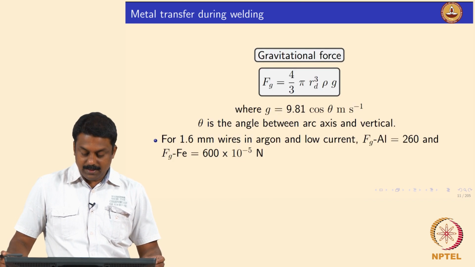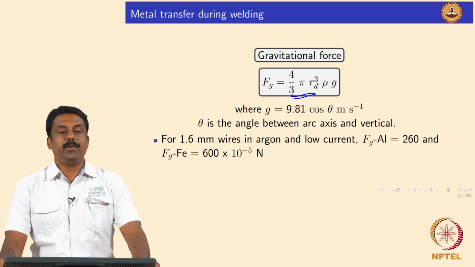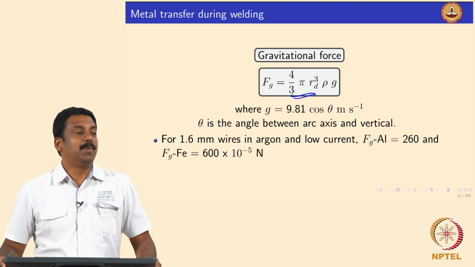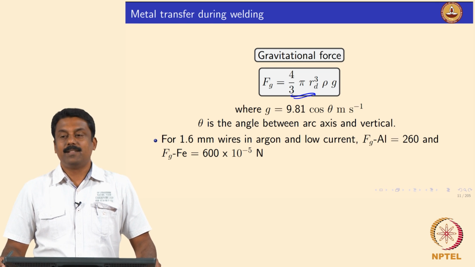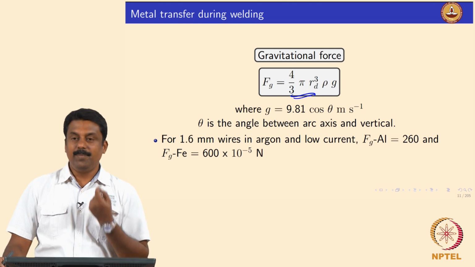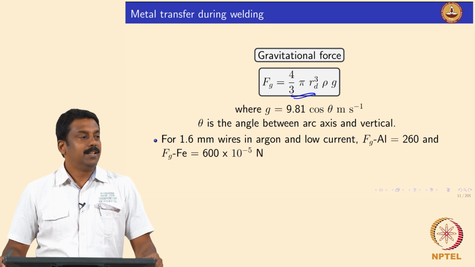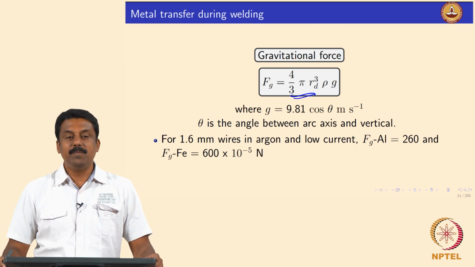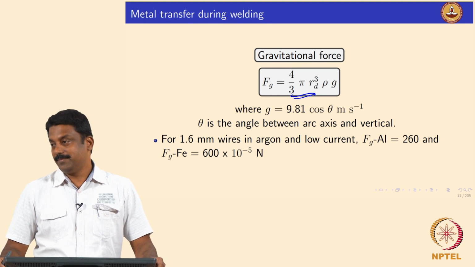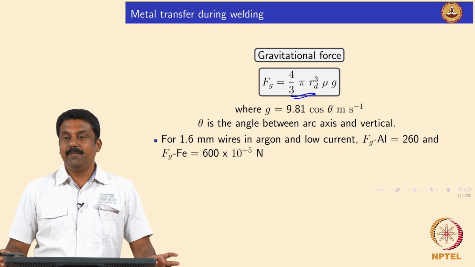So, gravity: this is 4/3 pi r cubed, volume, times density, it is mass, is it not. Suppose you are operating at very low current, extremely low current, there is no influence of Lorentz force, right. So, then if you want to detach a droplet, you need to maximize the mass so that the droplet can be detached, right. Now, we already saw the video, I showed you two videos.